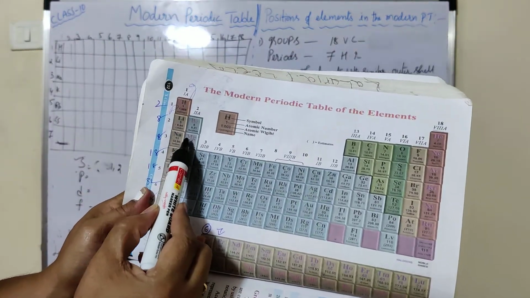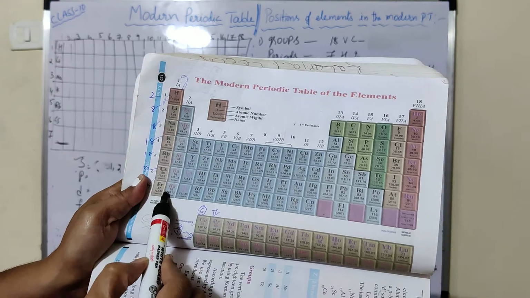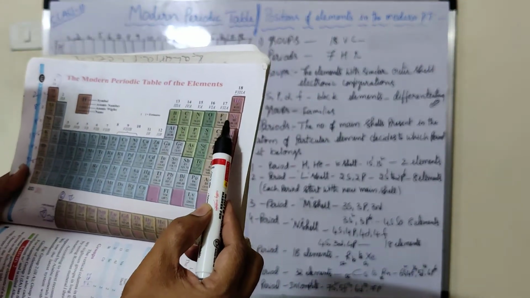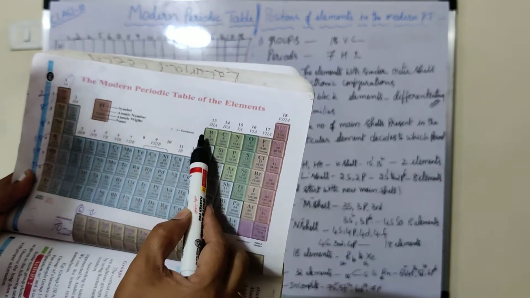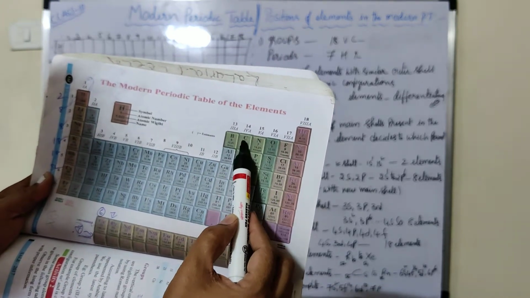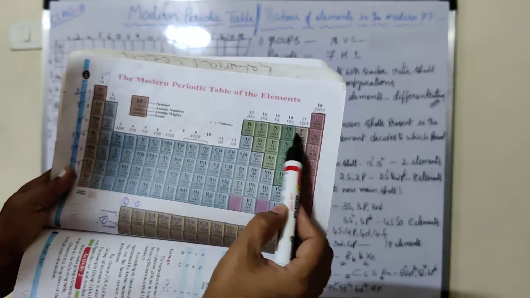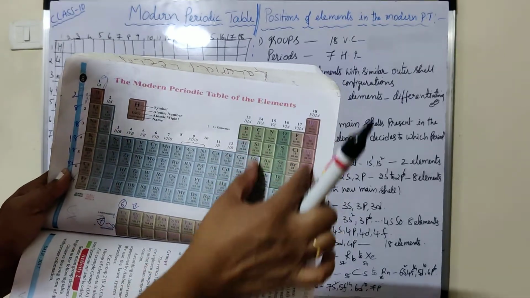The first and second groups are known as S block elements. From boron, carbon, nitrogen, oxygen, fluorine, to neon, and helium, this group of elements are known as P block elements.